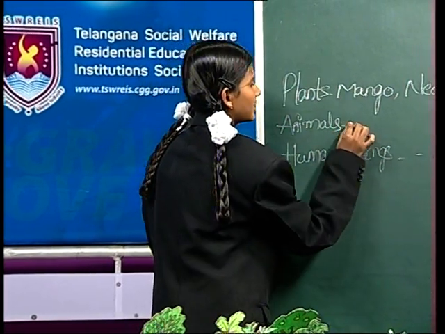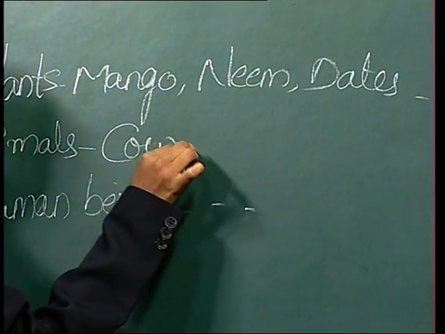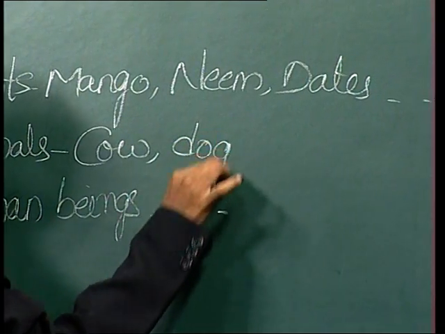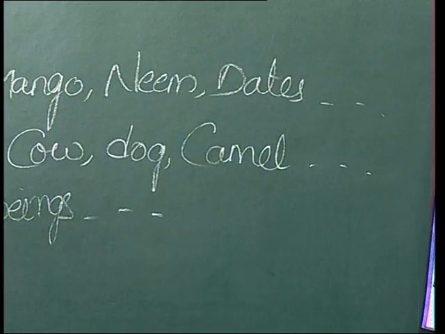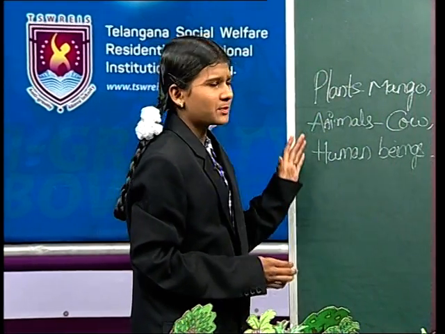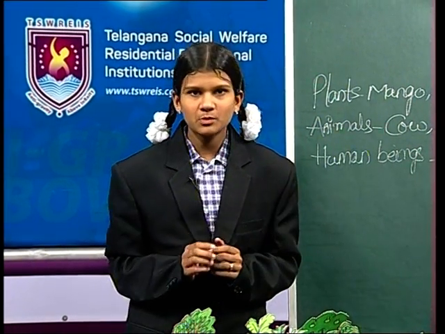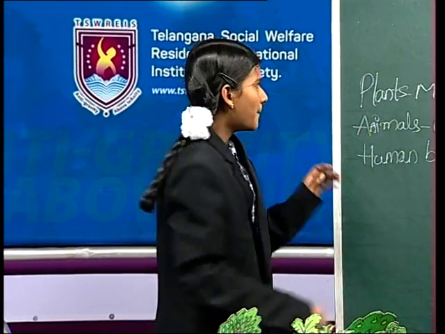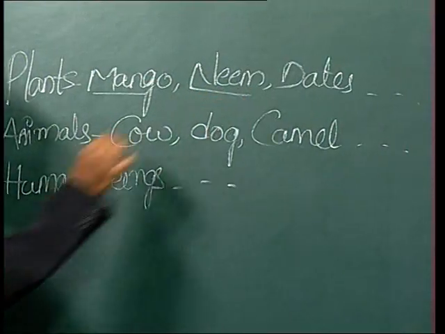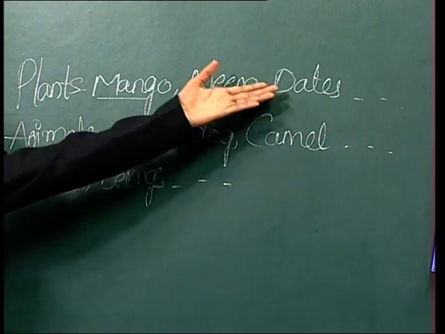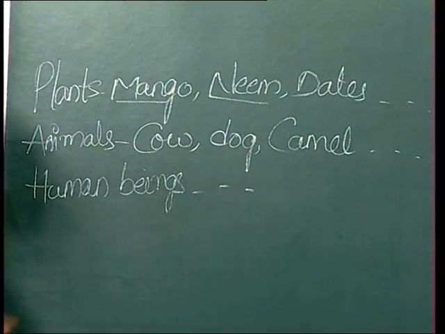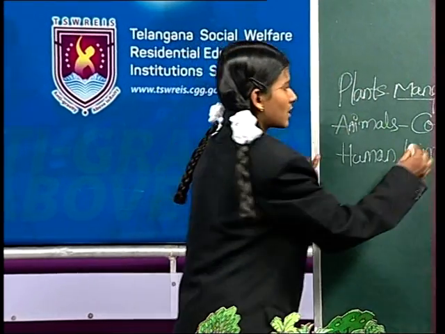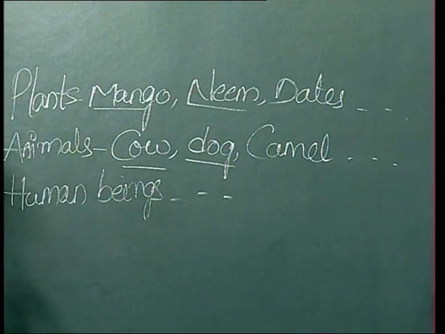Yes, like cow, dog, camel, etc. Do these grow in the same regions? No. If we observe more carefully, we find mango and neem in our surroundings, but dates are not seen in our regions. Like that, camels live in deserts and we observe cow and dog in our surroundings.